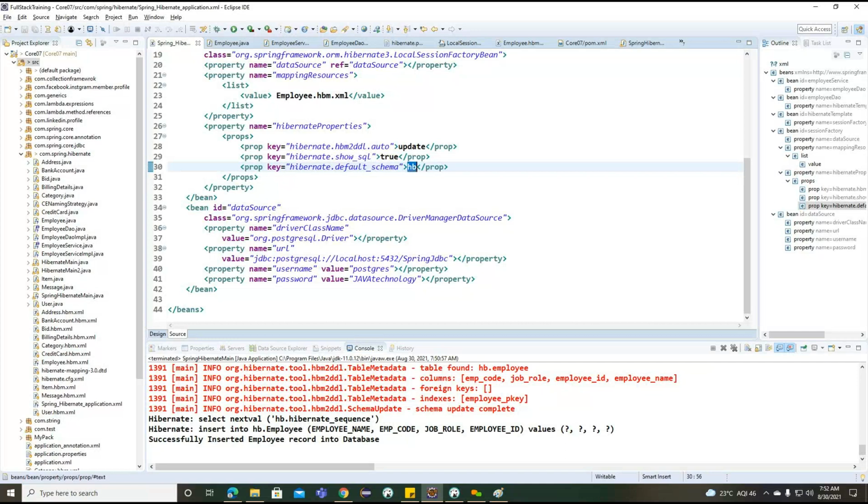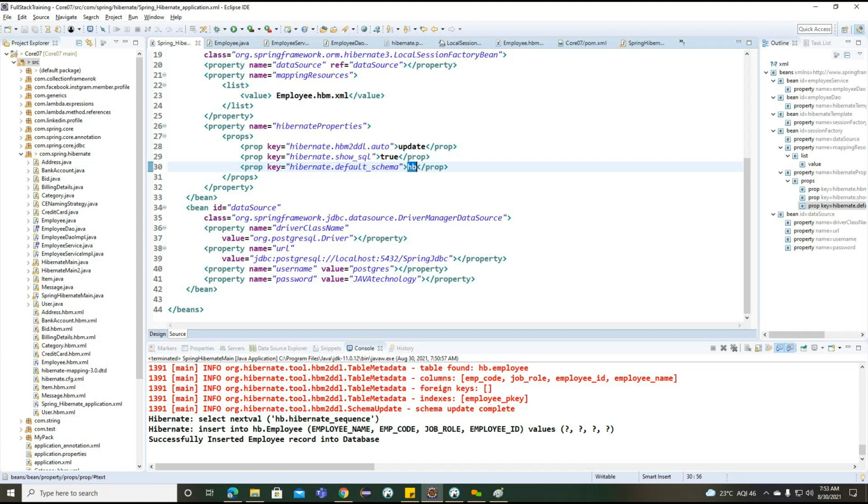So for example, the employee table is already available in some different schema. The different schema is something called HB2. Getting the point? The Spring and Hibernate SH. Getting the point? The employee table is already available inside the Spring and Hibernate schema. But now I want to create the same table here. I cannot create the same table in the same schema. To differentiate the table, we can go for schemas.